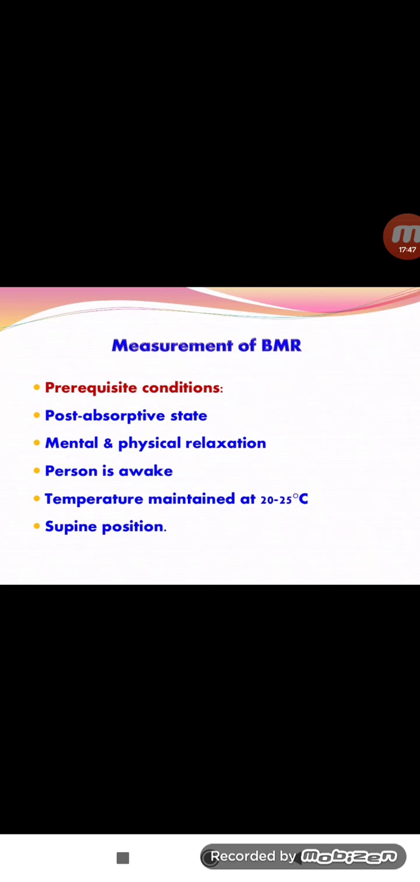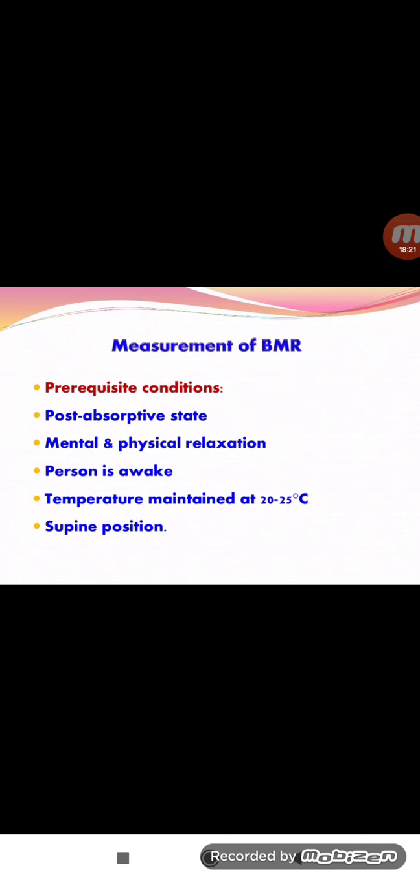One is the post absorptive state. Post absorptive state means after lunch, after dinner, after breakfast, up to 12 hours. After 12 hours it also maintains good physical stability, mental stability, and resting stability. That is called the post absorptive state. Simply, 12 hours after lunch, meals or breakfast is known as the post absorptive state.